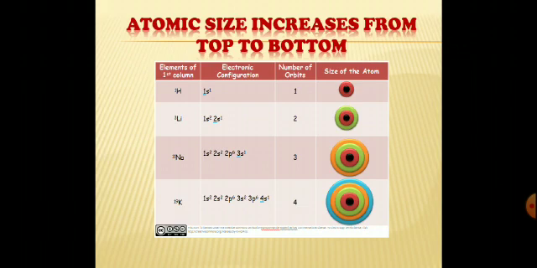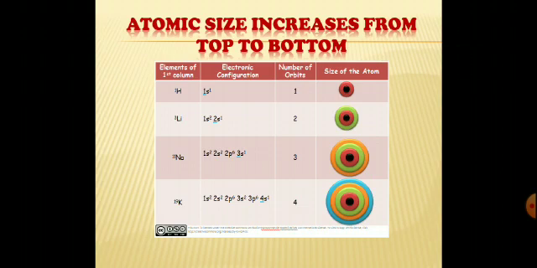What happens to the atomic size from top to bottom? When we are moving from top to bottom in any group, we know that atomic number increases. As the atomic number increases, the number of protons increases, which automatically means nuclear charge increases. We know that in any group, as we move from top to bottom, the number of shells increases. So this is very, very important: the number of shells outweighs the increased nuclear charge.